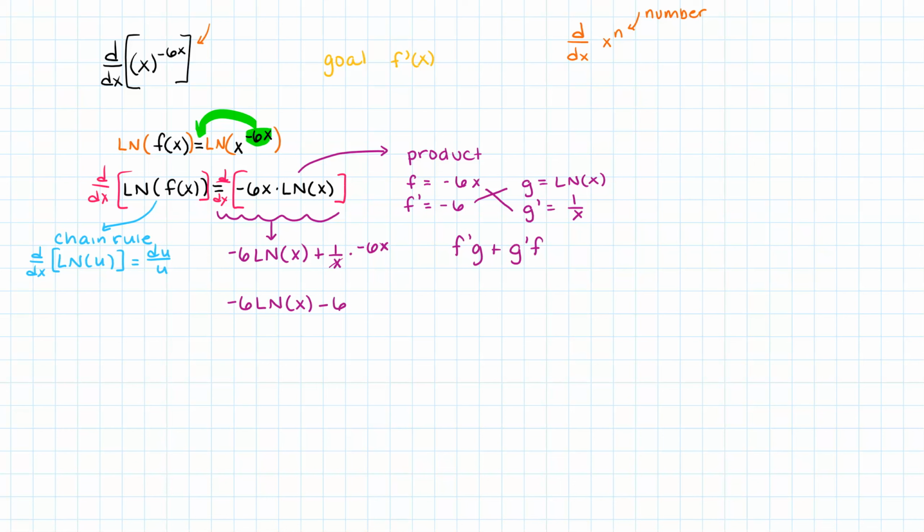Here, our u is f of x, so our du would be f prime of x. So my left-hand side becomes f prime of x over f of x.